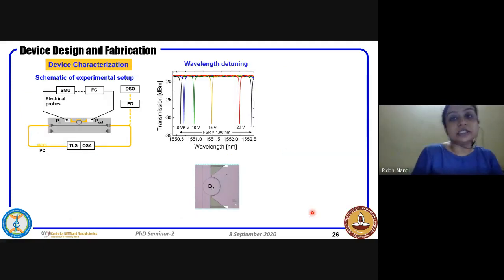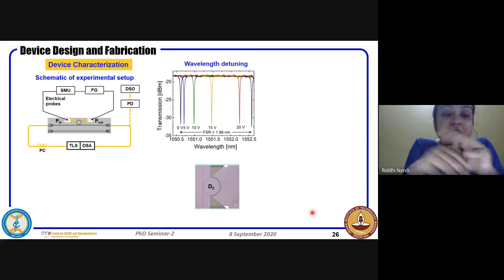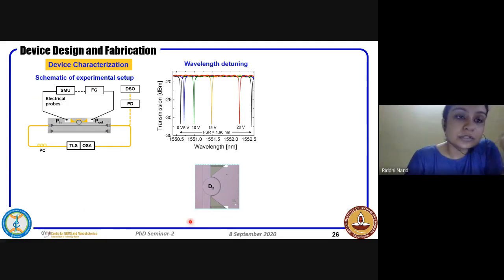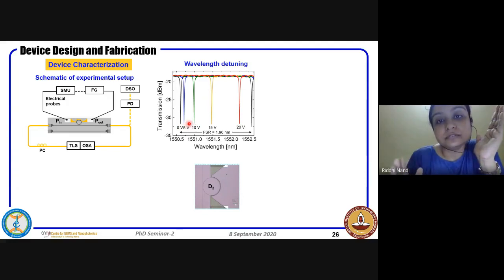Next, we went for the active characterization. That is when we are probing the microheater and applying bias. So if you see here, this is for the device D2. I have shown the results. So this black to black curve is 1 FSR. And as you go on increasing the bias voltage into the microheater, you can see the resonance is shifting towards the right, which is because of the thermo-optic effect.